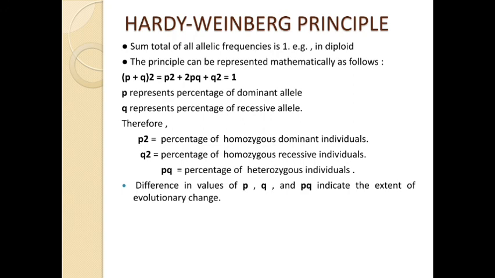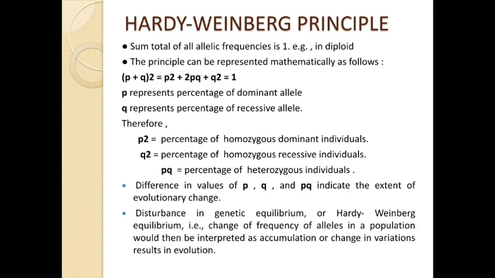A disturbance in equilibrium, genetic equilibrium or Hardy-Weinberg equilibrium, that is, change of frequency of alleles in a population, would then be interpreted as accumulation of change in variation resulting in evolution. So evolution will occur when Hardy-Weinberg equilibrium is disturbed.